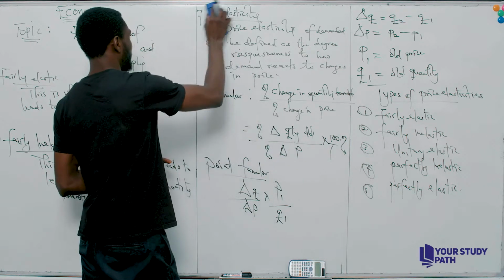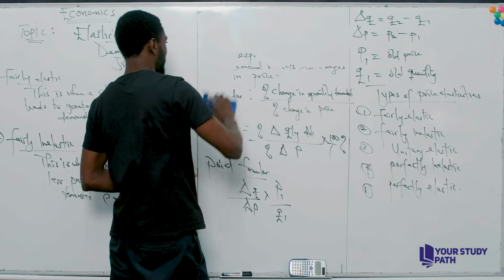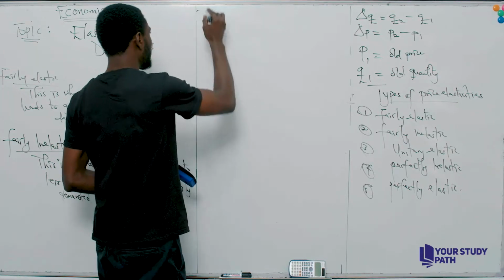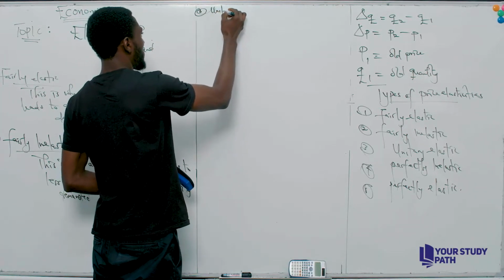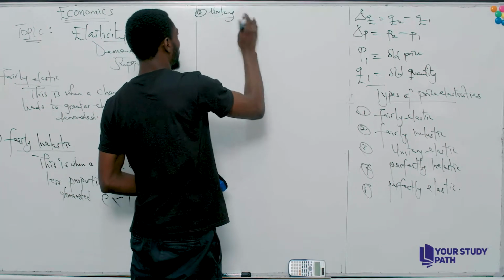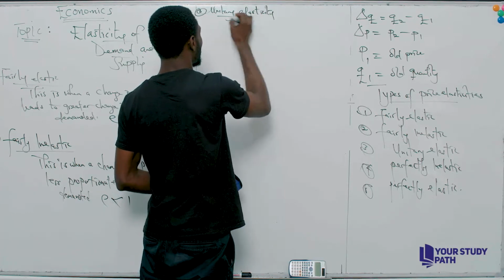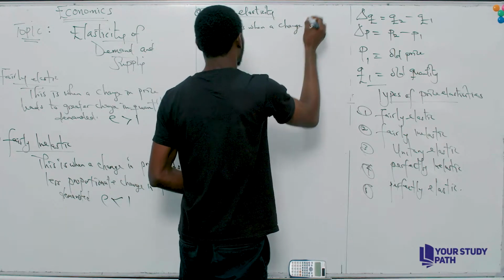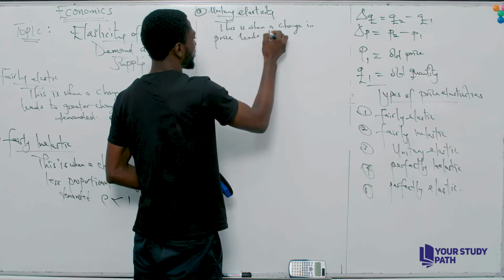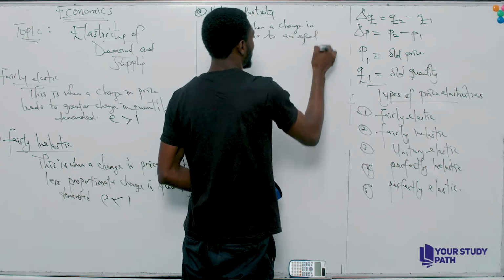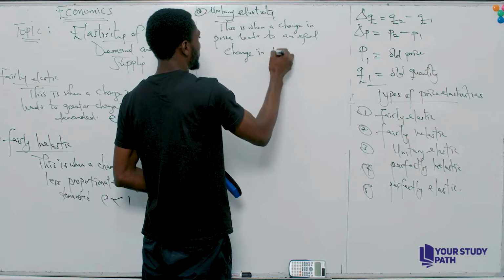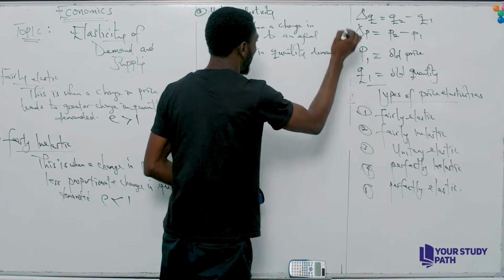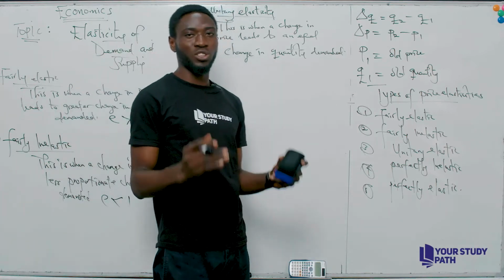Now, let's move to unitary. For unitary elasticity, this is when the change in price leads to an equal change in quantity demanded.